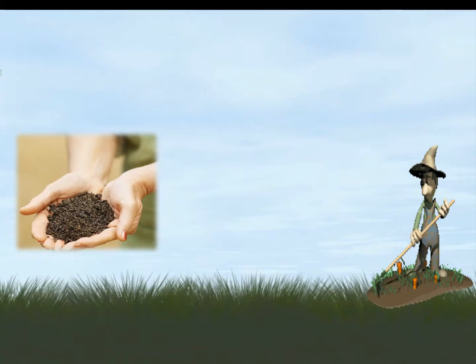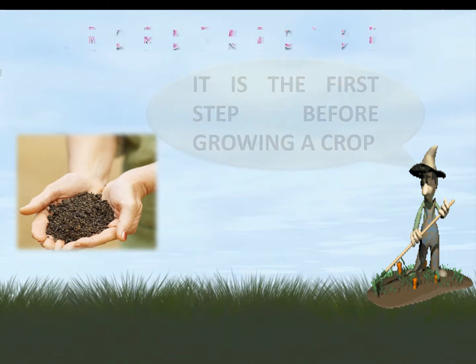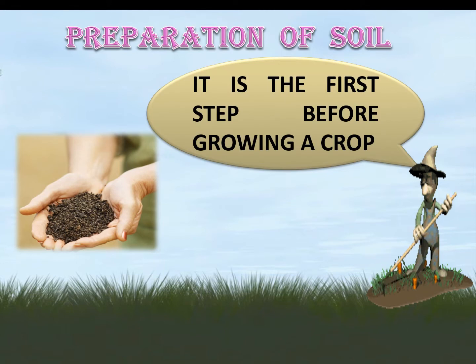People are generally mistaken about what the first step of agriculture is. We assume that it is the sowing of seeds. But even before the seeds are sown, we must ensure that soil is ready for farming. This is the process of soil preparation. It is the first step of agriculture.